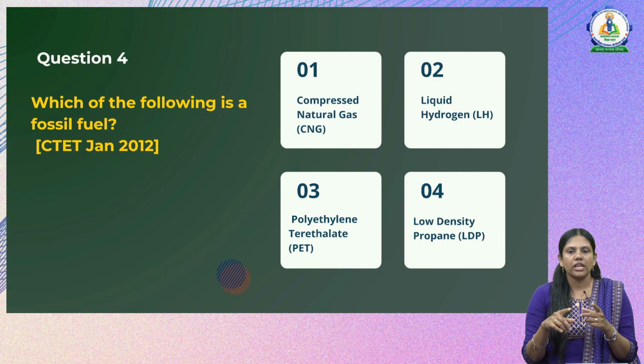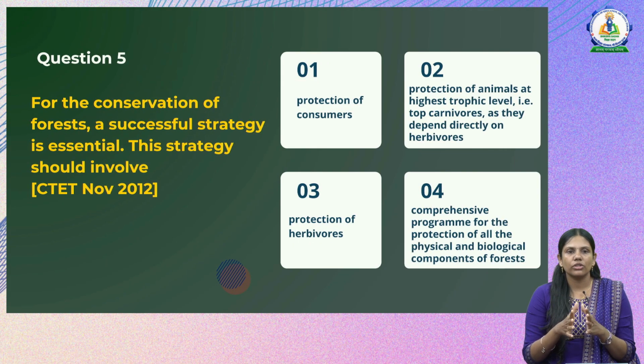Next is polyethylene terephthalate, that is not a fuel at all, it is a type of plastic, PET. Next we have low density propane, that is a byproduct when the natural gas is extracted, but it is not used as a fuel. So options 2, 3, 4 can be eliminated, and the correct answer is option 1, that is compressed natural gas, CNG. Now let's go to the next question.